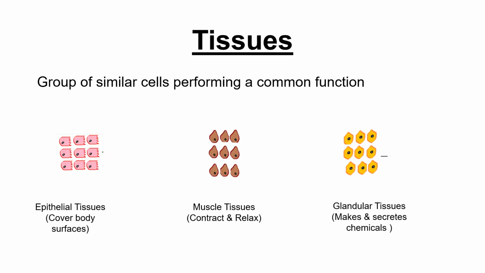Now, in multicellular organisms, similar cells performing similar functions are organized into groups called tissues. We can define a tissue as a group of similar cells specialized for the performance of a common function. So, in this image, we can see epithelial tissues, which are made up of epithelial cells, and the function is to cover body surfaces. Then we can see muscle tissues, and their function is to contract and relax. And then at the end, we have glandular tissues, which are made up of glandular cells, and they help in making and secreting chemicals in the body.